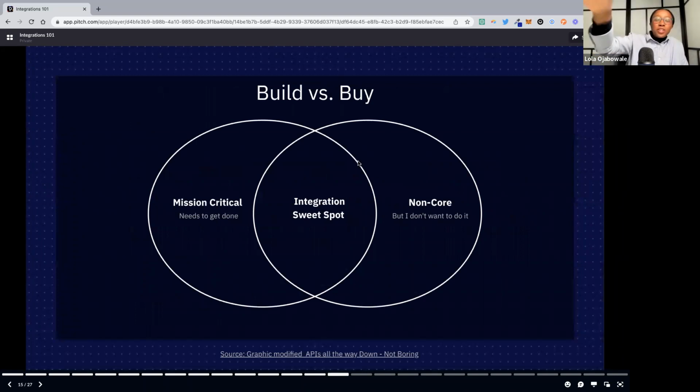And because it can still be vague and esoteric, like, what's the high value? What's the time consuming? I think this build versus buy chart really encapsulates things you can identify when you're building, where you should maybe think about an integration. It's modified from a graphic from a Not Boring article that talks all about APIs and the API economy. But the basic idea here is if something is mission critical, but you don't want to do it, then maybe you should look at an integration to do it.